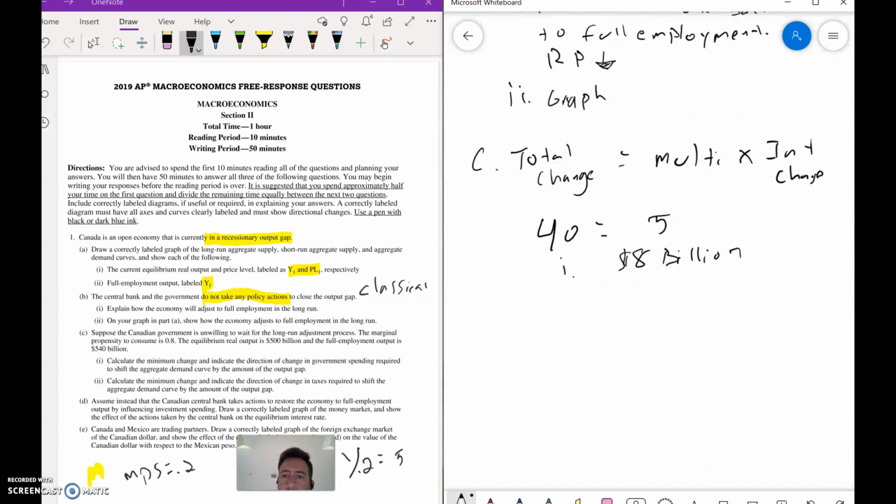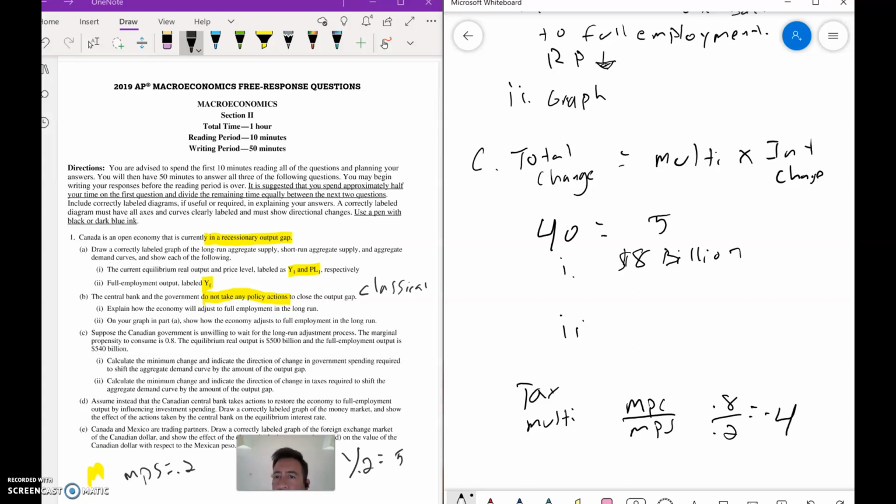And then notice 2 tells you to do the change required to shift if they did a change in taxes. So remember, the tax multiplier is different. Tax multiplier is MPC over MPS. So let's remember the tax multiplier is MPC over MPS. So that gives us 0.8 over 0.2, which gives us 4. So that means our tax multiplier is 4.